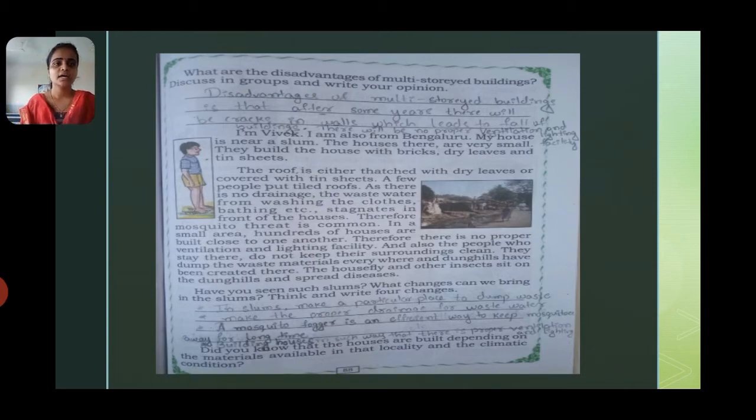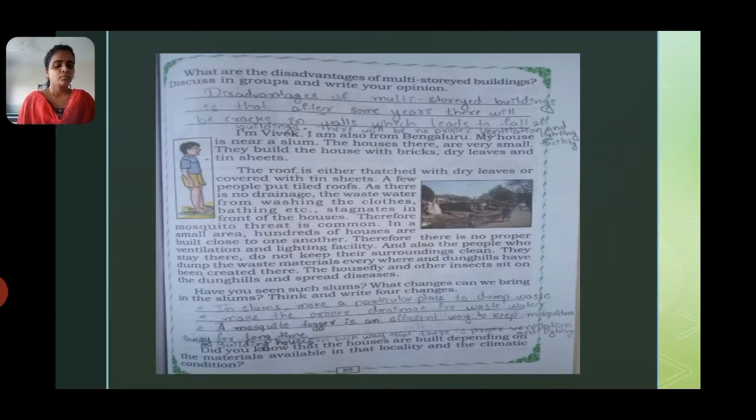The houses are very small. In multi-storied buildings the houses will be big, so they will have more living space, whereas in slums the houses will be very small. They build the houses with bricks, dry leaves and tin sheets. The roof is either thatched with dry leaves or covered with tin sheets.